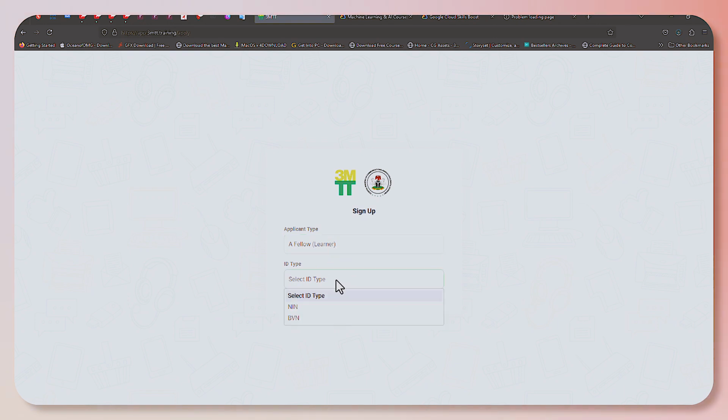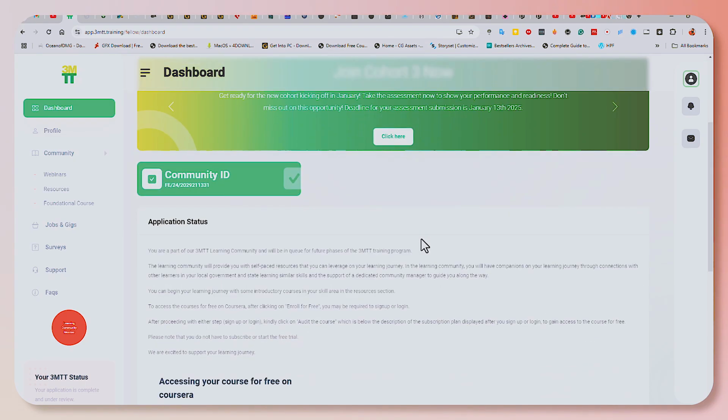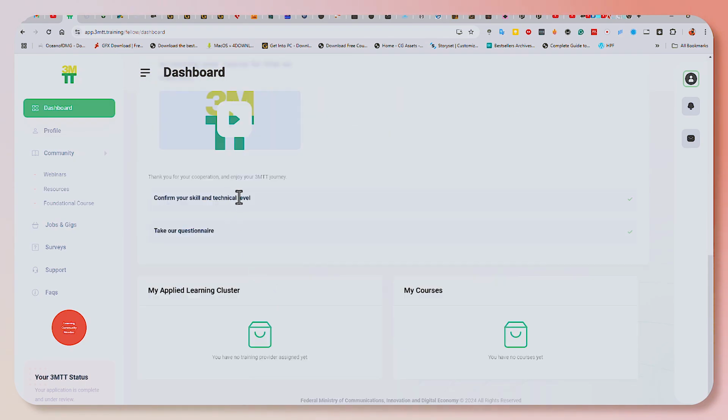So once you do that, they're going to ask you which ID you want to use. So you choose your NIN or you choose your BVN, whichever the case may be. So once you enter your BVN, you are going to click on apply, and they would send you an email and ask you to follow the email to complete your signing process. So once you open up your email, you are going to click on that and then continue creating your account. So once you come into creating your account, you'll be asked to confirm your technical skill level, and then they're going to ask you a couple of questions there. You are also supposed to take your questionnaire.